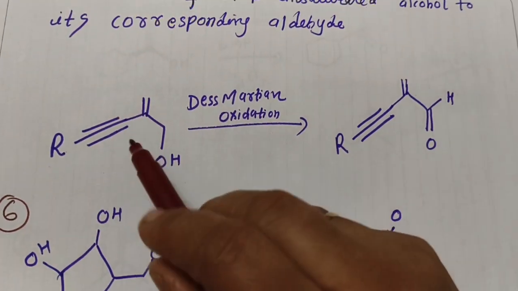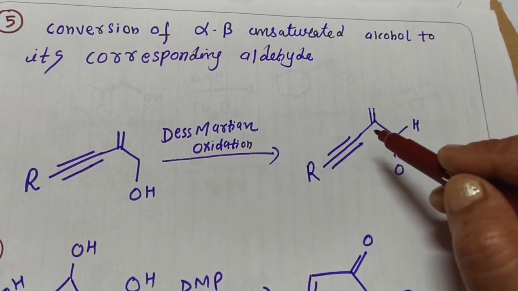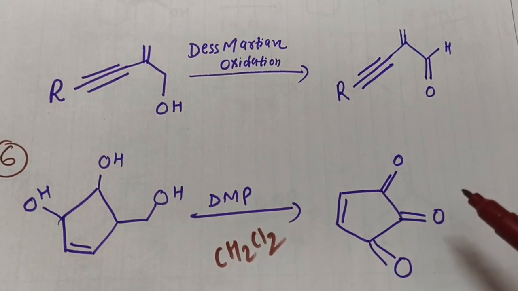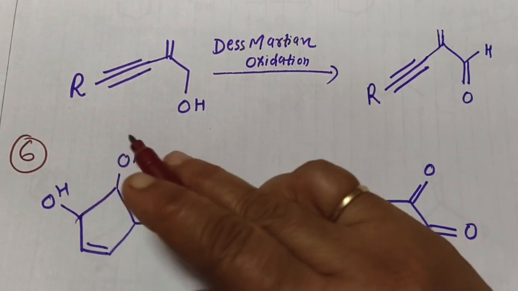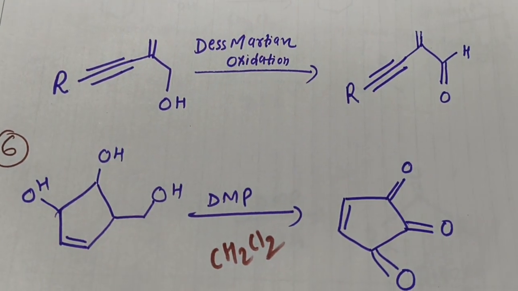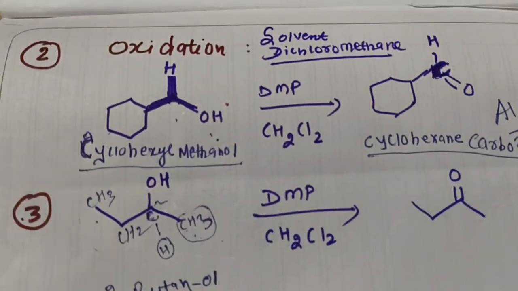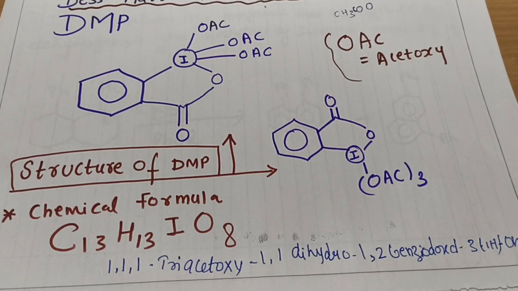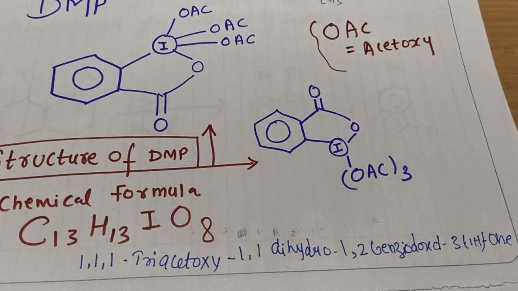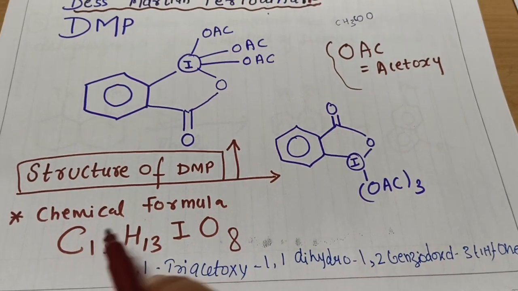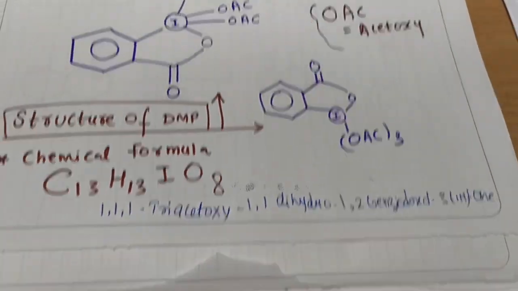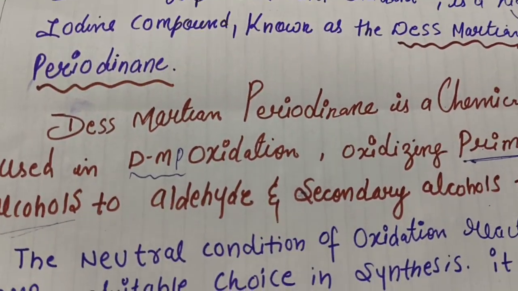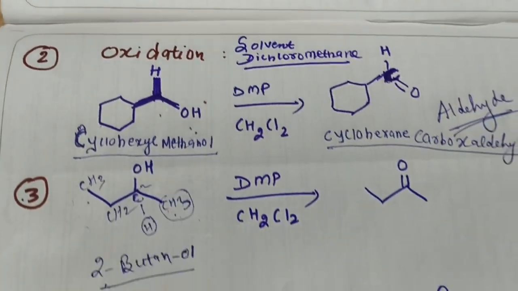Again, this is an unsaturated case, so you will get an unsaturated product and an aldehyde group will be attached. And in this one, all the OH groups will get converted to ketone groups, a triol pentene. So I hope the topic is easy for you. You can prepare well, and whichever structure is easy for you, go with it. The IUPAC name is very tough. I have written it, but if you want to write it, you can. The important thing is that you write the chemical formula and structure neatly, its properties, the important preparation method and the main reaction of it. So I hope this topic is easy.